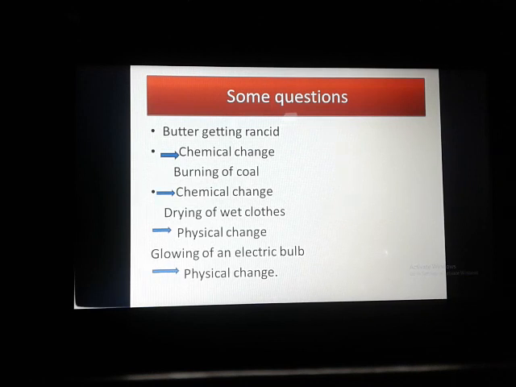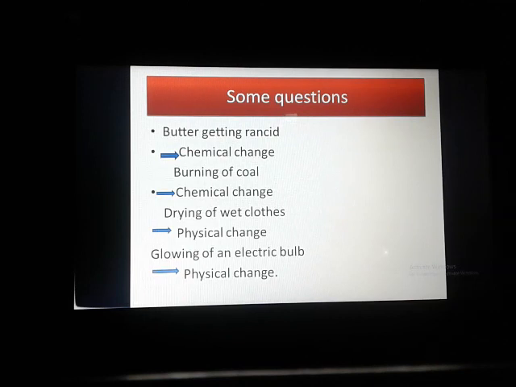The second thing is burning of coal. In case of burning of coal, this is a chemical change. Why is this a chemical change? Just because a new product is formed. Whenever you burn coal, carbon dioxide, water vapor, etc. will form, and this is entirely different from coal. So that's why it is a chemical change.